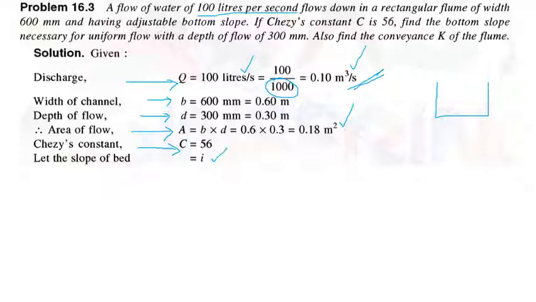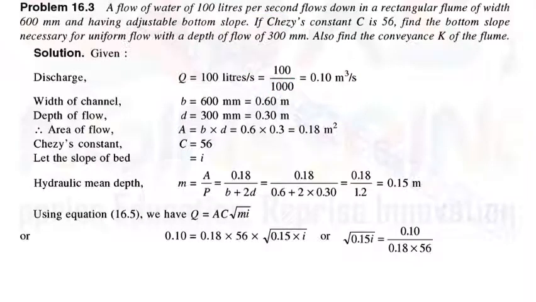Hydraulic mean depth M is equal to A by P. A we have here, P is B plus 2 into D, that is 1.2. Hence we get M as 0.15 meters. Using equation 16.5 that we derived earlier, Q is equal to area into velocity, that is A into C into square root of MI.